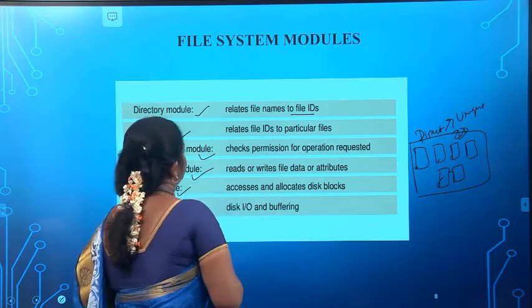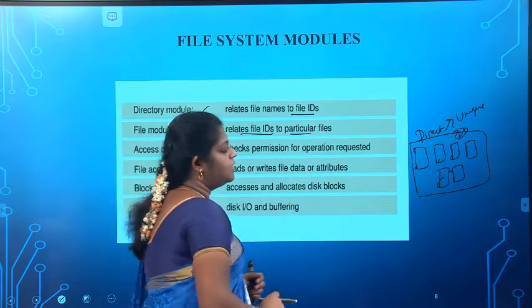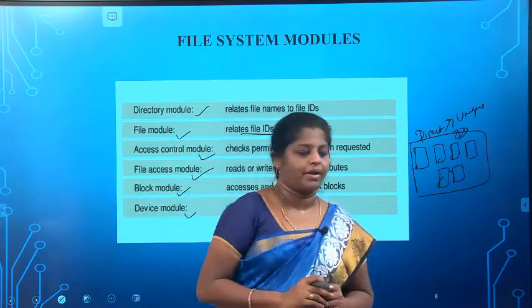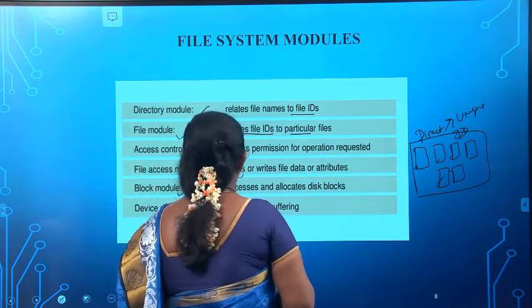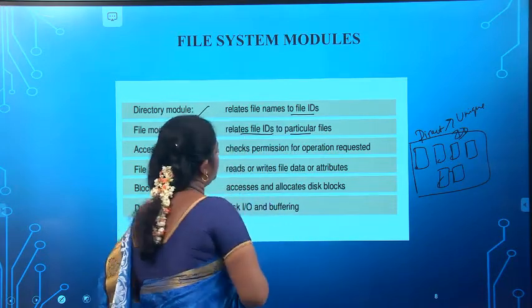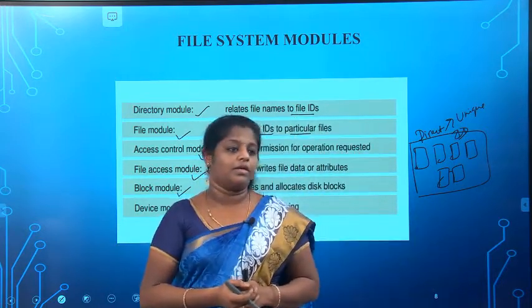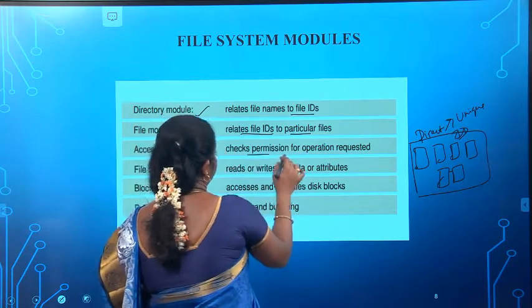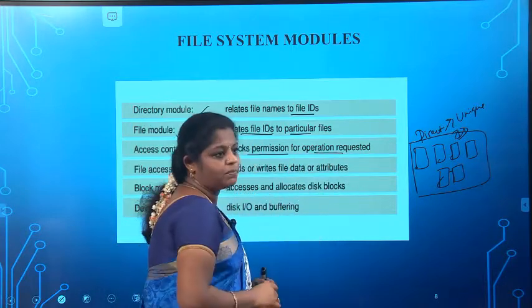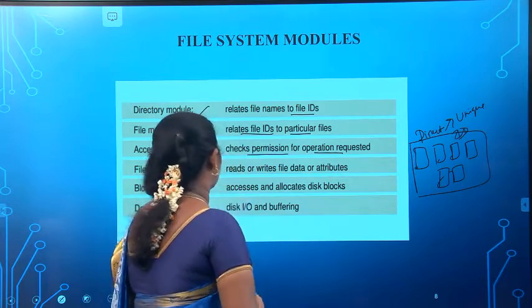And the file module, what is it? It relates the file IDs to the particular file. These file IDs belong to the individual files. Then the access control module: I already told you it checks permissions, the permissions for the operation requested by the particular client.